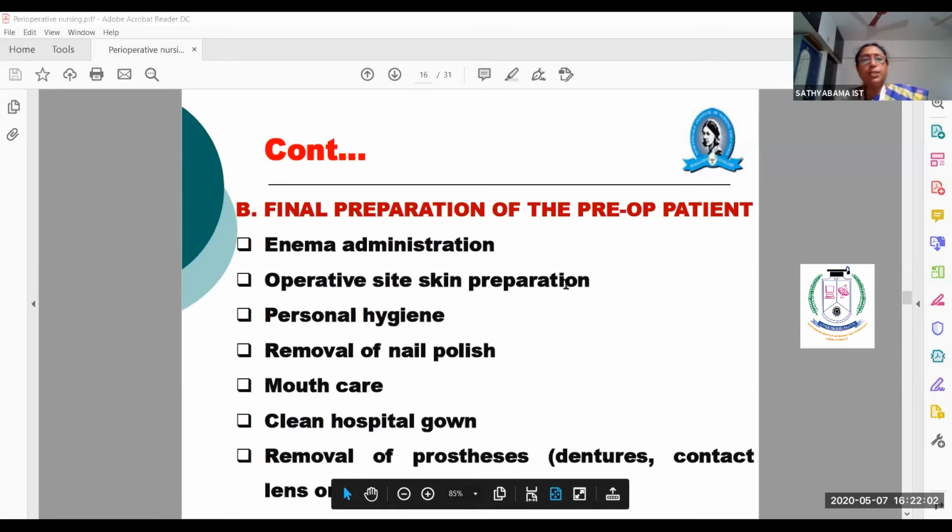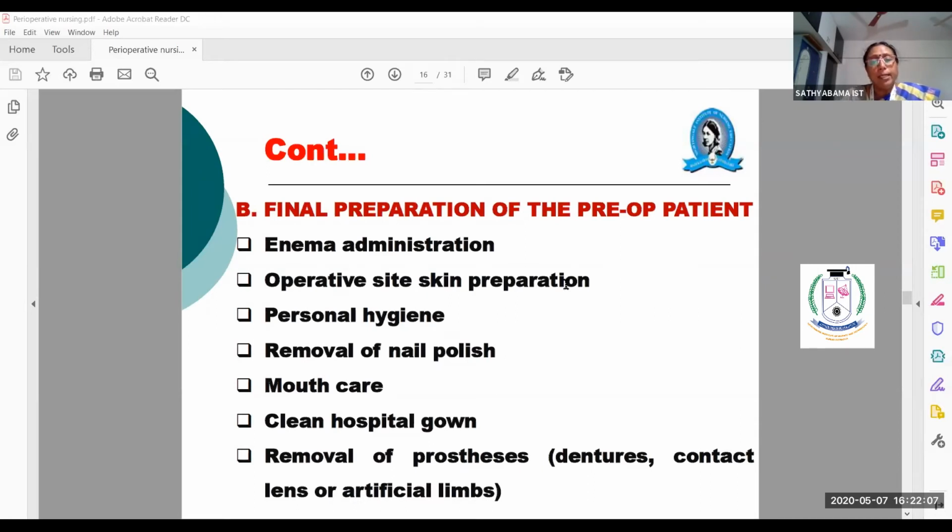Actually, there are pictures. Suppose the patient undergoes knee surgery, it does not mean exactly that knee area alone will be cleaned. The area 30 centimeters above the surgical site and 30 centimeters below the surgical site will be properly cleaned and shaved. Even a small hair should not be there. So proper shaving should be done, and that is about operative site skin preparation.